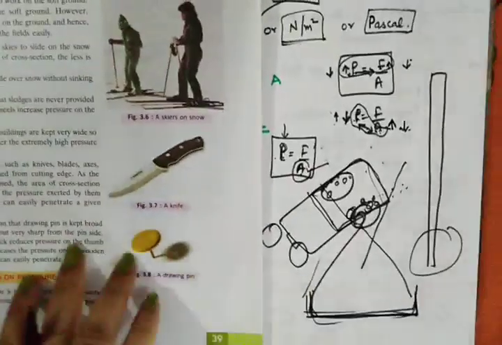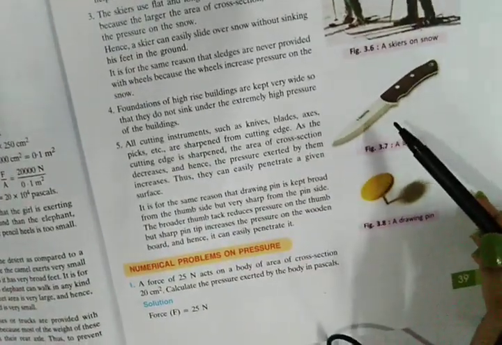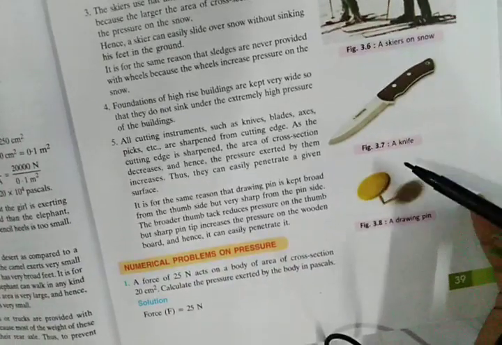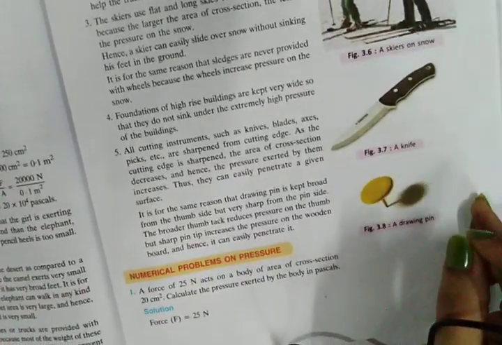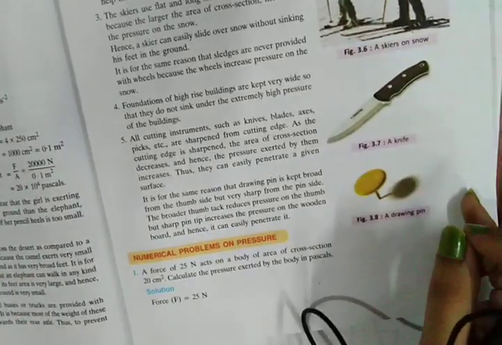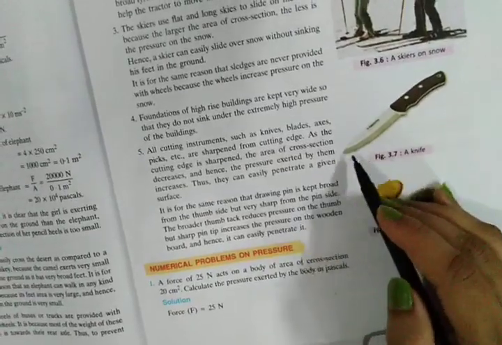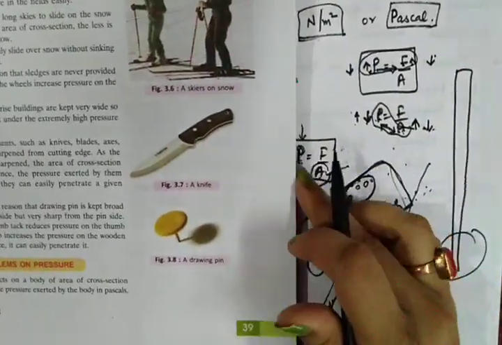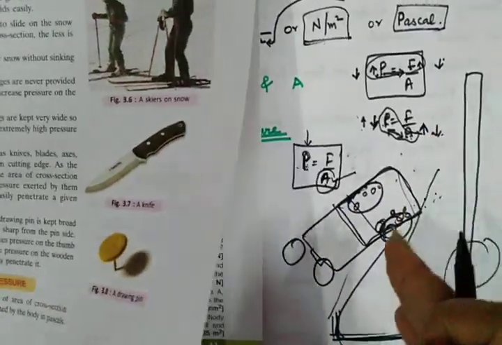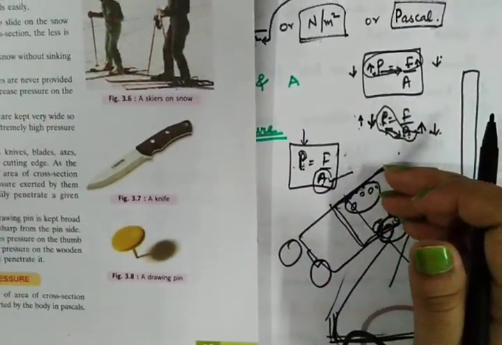The next example that we can discuss is the knife. Knives, board pins, nails: you must have seen that they all have a very fine or very small area at the tip. A knife has a very fine edge from where you cut. Same reason. Area is less, so pressure will be high, so fruits or vegetables can be sliced very easily.